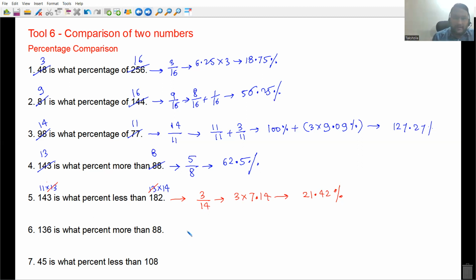Then question number 9, sorry, statement number 6. 136 and 88, see what the common factor will be. 88 is 11 into 8. Okay. 136 will not be divisible by 11, check once with 8. It will be divisible by 8, everyone. So we will divide by 8. 8 11s are 88 and 8 17s are 136. 17 is what percent more than 11? 6 more than 11. 6 into 9.09 is 54.54%.